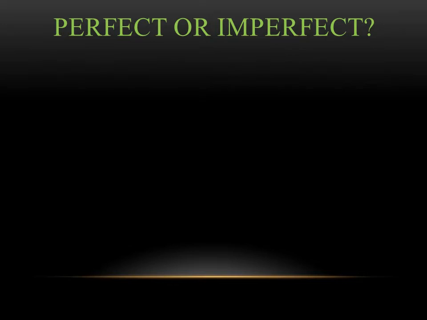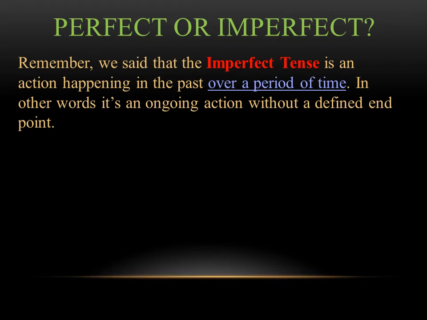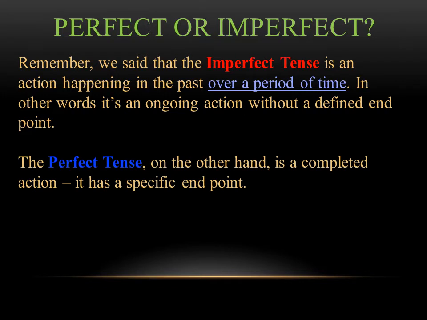This brings us to the next part of the grammar. Now that we have the perfect tense and the imperfect tense, we want to figure out what's the difference between the two of them. So remember, we said the imperfect tense is used when you have an action happening in the past over a period of time. That's the key phrase here. So in other words, it's an ongoing action without a set beginning or end point. The perfect tense, on the other hand, is a completed action. So in other words, it has a specific endpoint. And if you think to the example I just showed, it's the difference between Marcus was muttering, which is imperfect, and Marcus muttered, which is perfect. And we're going to look a little more at this as we go now.